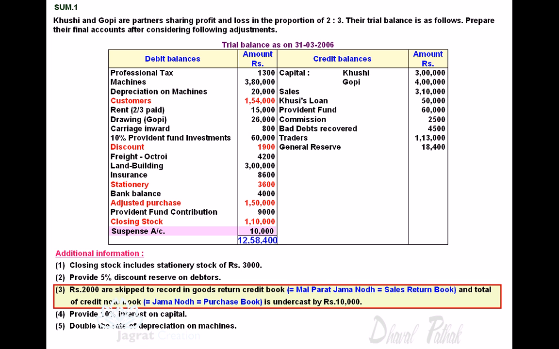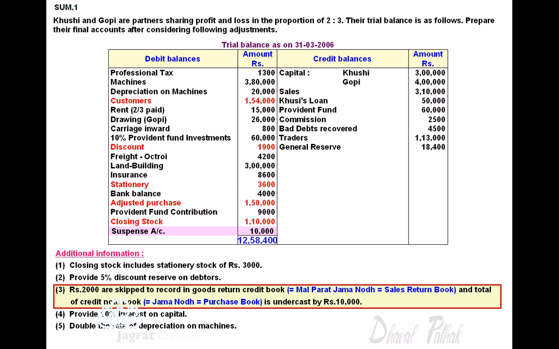So what should you understand? Rupees 2,000 are skipped to be recorded in sales return book. So the 2,000 rupees entry is not recorded in sales return book, and we have to record it. But notice that Mal Parat Jama Nod is equal to sales return book.